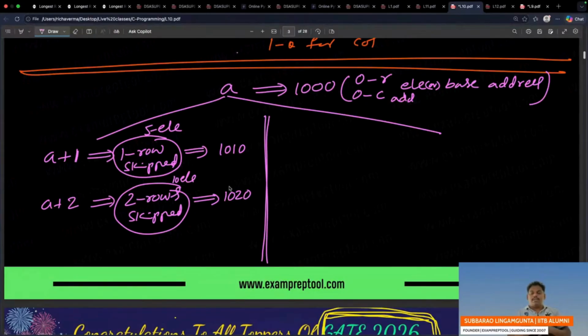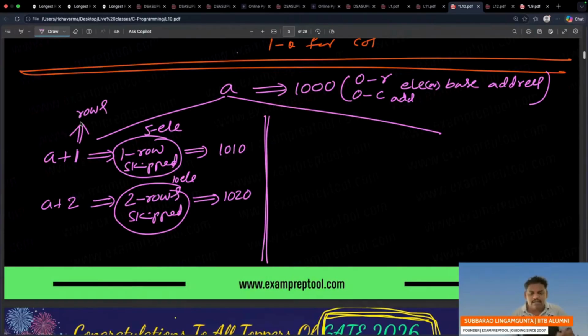In the 2D array, plus 1 means skipping one row. Remember, it is a 2D array, so you are skipping a number of rows. If it is row major order, rows; if column major order, columns. But remember, a 2D array is a collection of 1Ds. Every row is a 1D or every column is a 1D. In column major order, every column is 1D. In row major order, every row is 1D. Okay, I think you are okay.